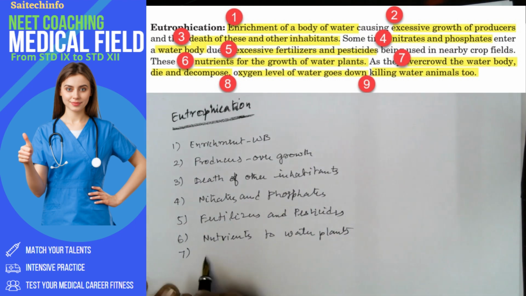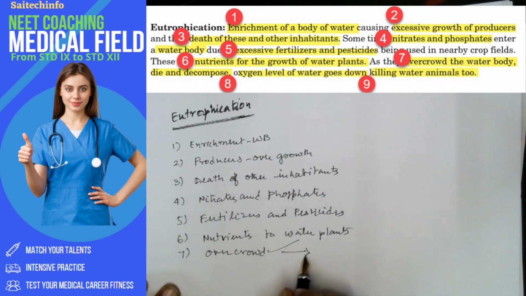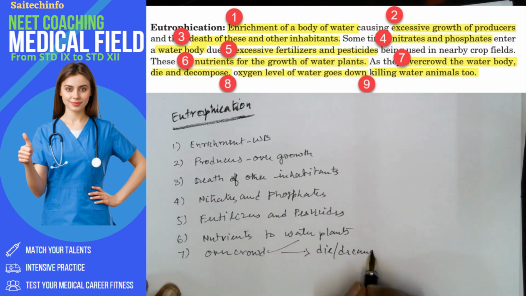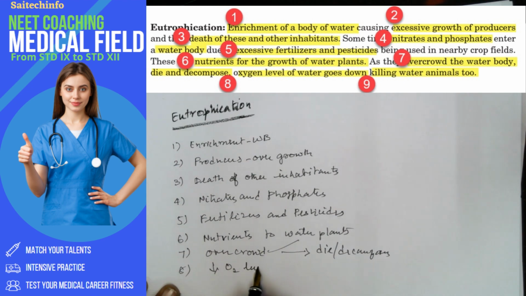So because of this, there will be overcrowding of water plants, and they may die in the same water body and decompose. So that results in a drop in oxygen level in the water body.